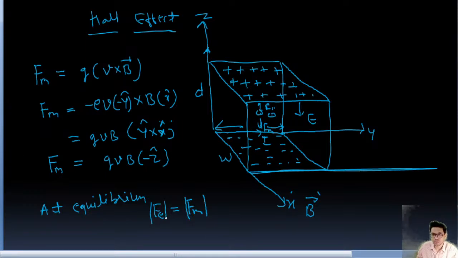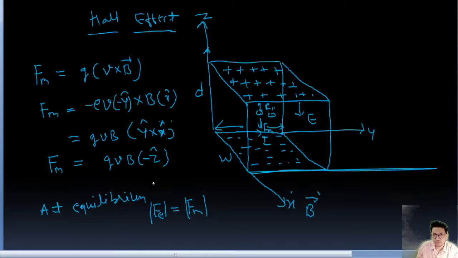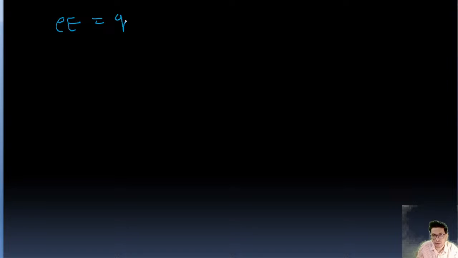So this Fe we know, right? We know that mod of Fe is going to be qE, and mod of Fm is going to be qvB. v is the drift velocity.